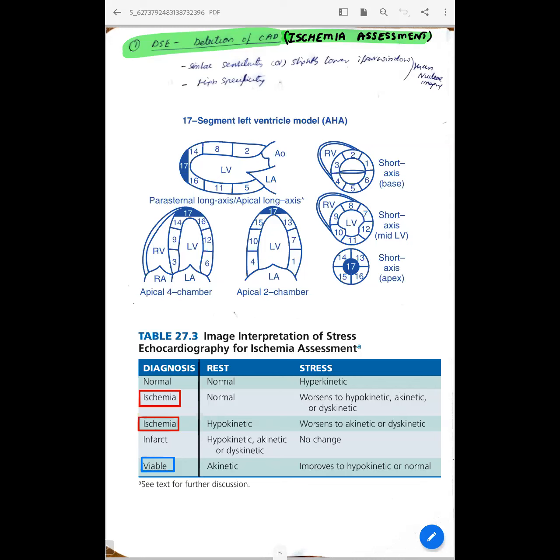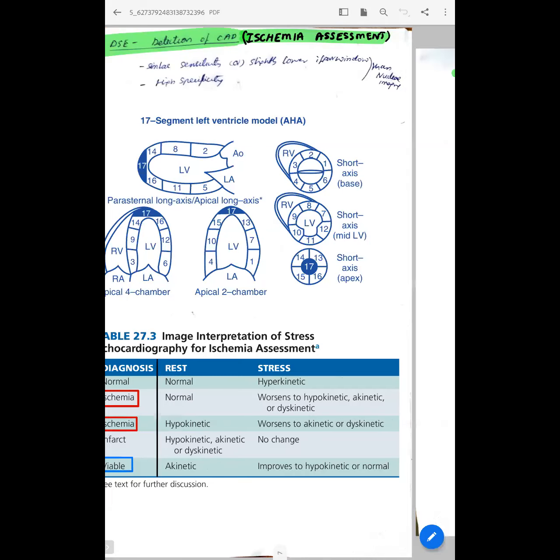And viability testing: it will be akinetic at rest, but improves to hypokinetic or normal. Viability can even have a biphasic response, where at the transient low doses of dobutamine in DSE, it can have improvement in contractility, and with further increase in dobutamine infusion, it can become hypokinetic again.